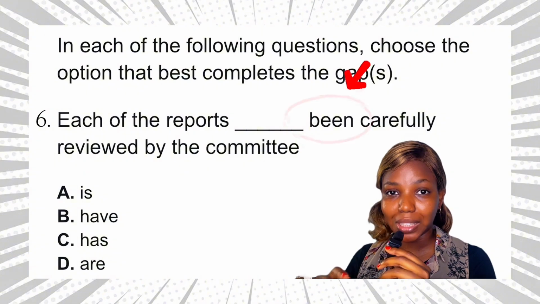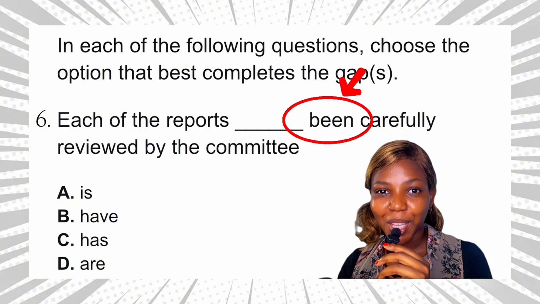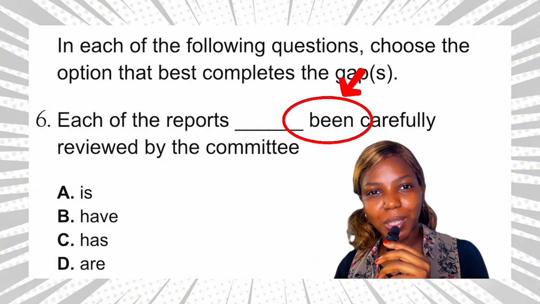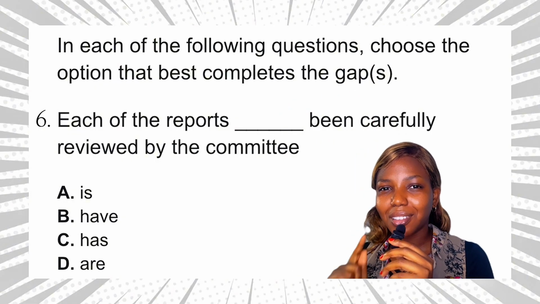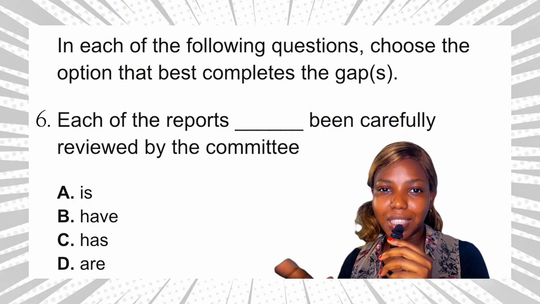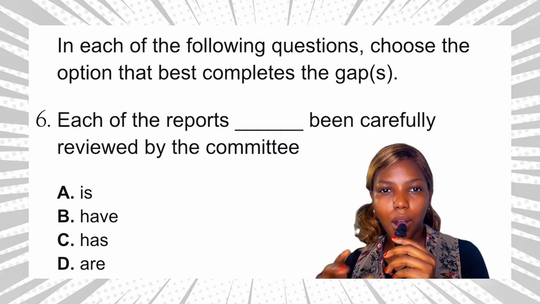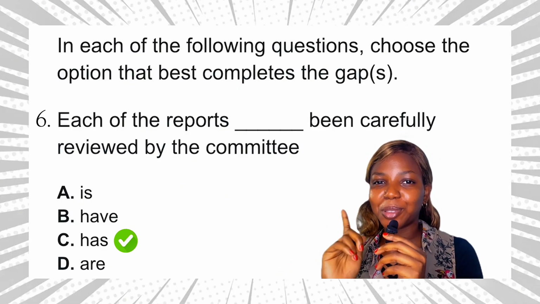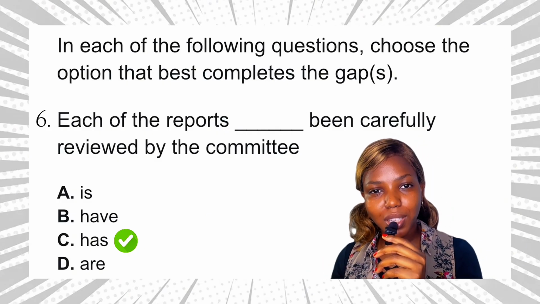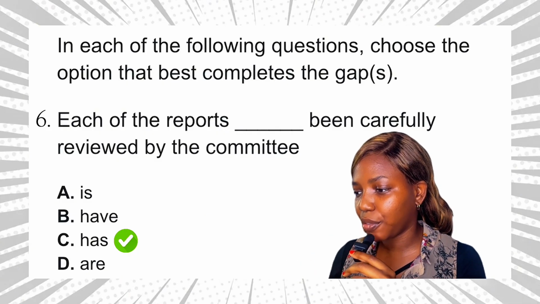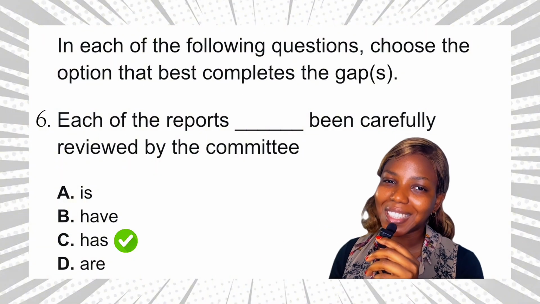The clue is been, B-E-E-N. B-E-E-N is used with have, has, or had, while B-E-I-N-G, being, is used with is, are, or am. Okay, so that makes option C the final answer to this question. Each of the reports has been carefully reviewed by the committee.